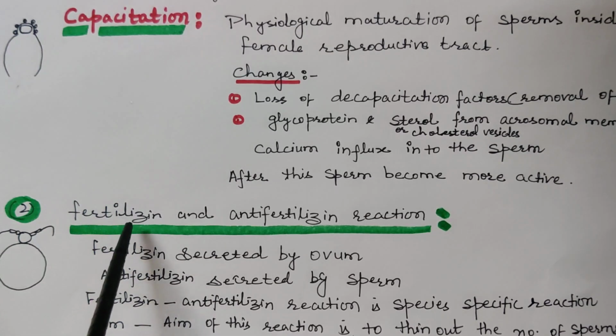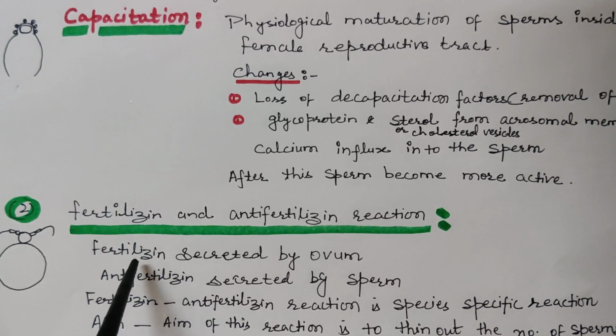Now the second event is the fertilizin and anti-fertilizin reaction. Fertilizin is secreted by the ovum, and anti-fertilizin is secreted by the sperm. The fertilizin and anti-fertilizin reaction is a species-specific reaction.